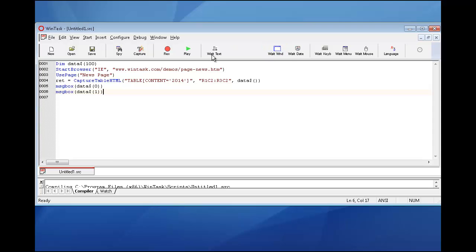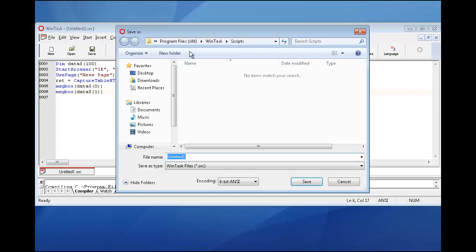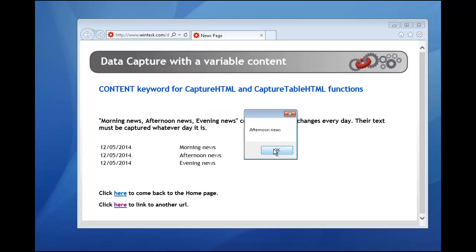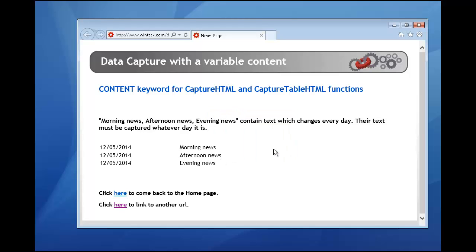So let's check. I click play. Let's call it CaptureTableHTML. The site is open. The capture is done. It shows the first element, so morning news, the second, afternoon news, etc.